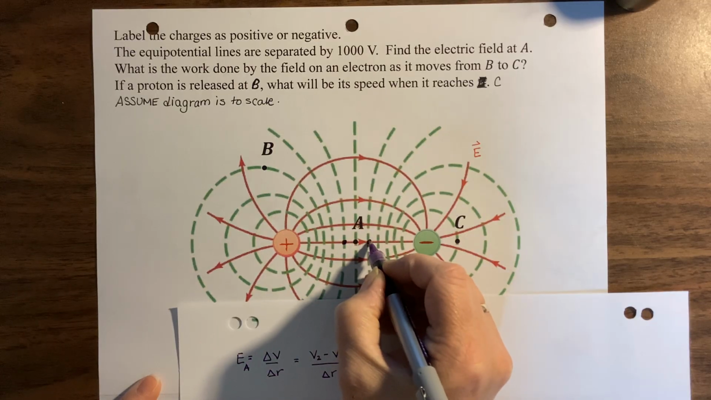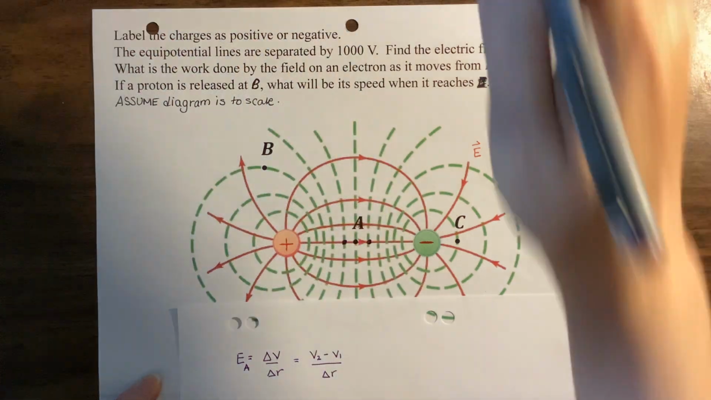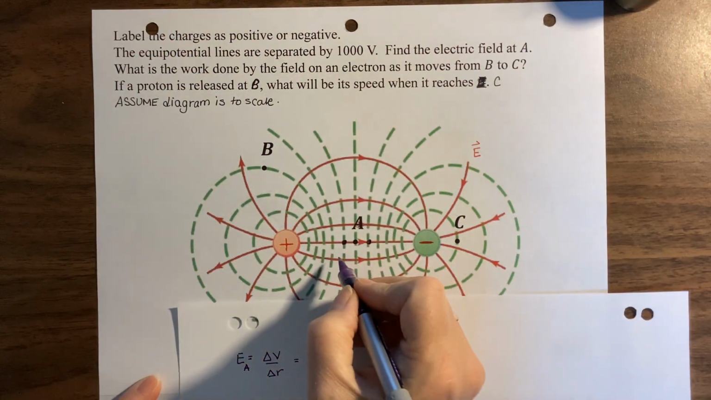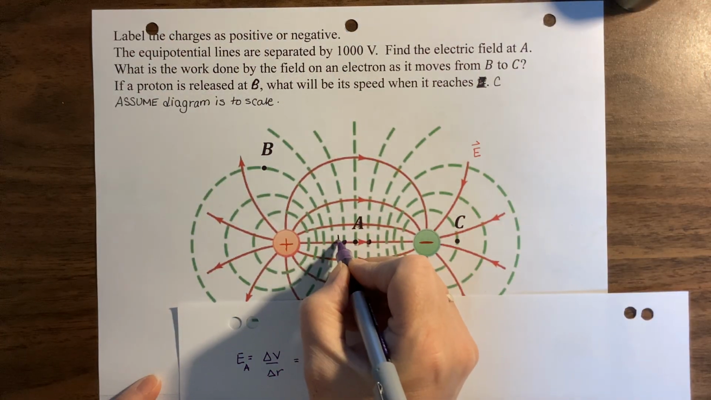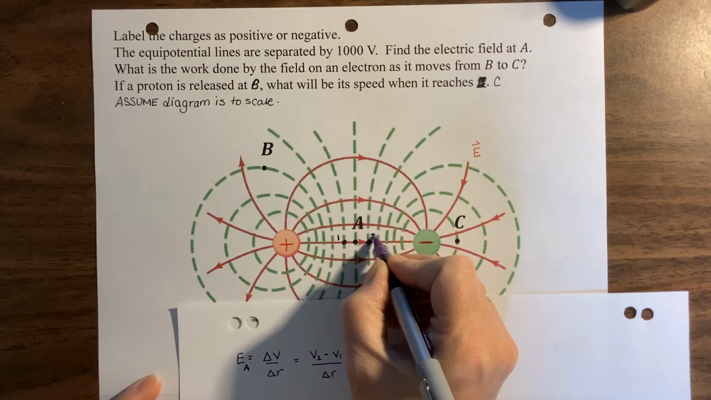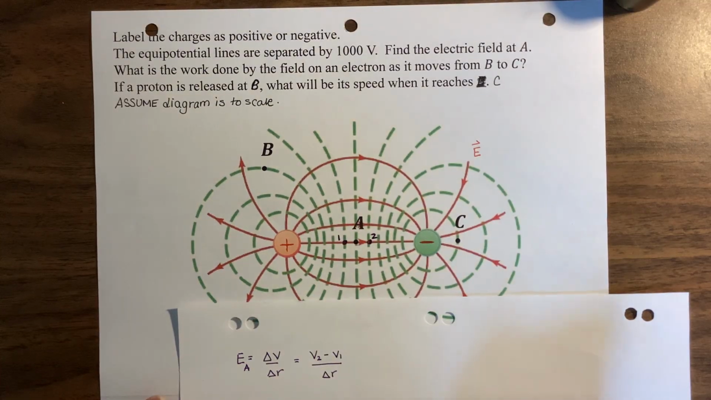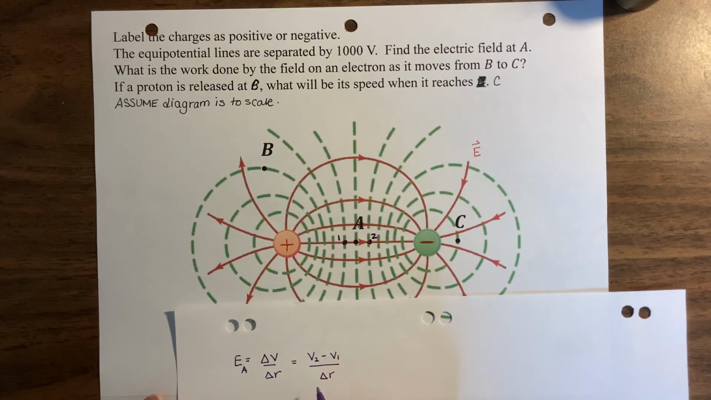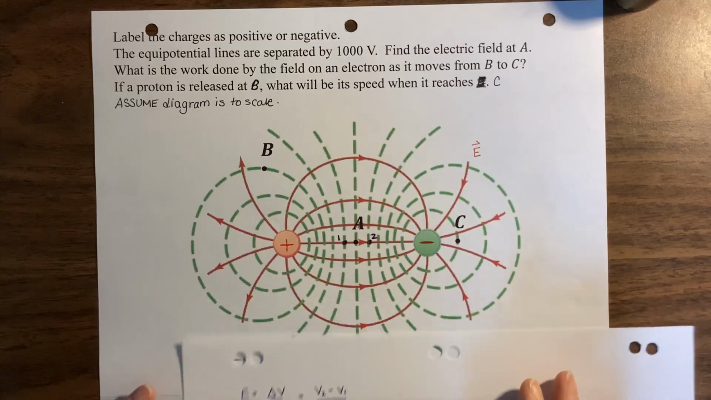and right here. So those will be my points 1 and 2. Label it 1 here, label it 2 here. Hopefully you can see that well enough. So delta R, I'm going to measure that with my ruler. V2 and V1, I'm going to need to know the potentials. How am I going to find the potentials?